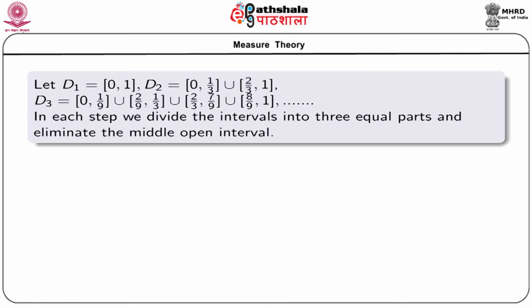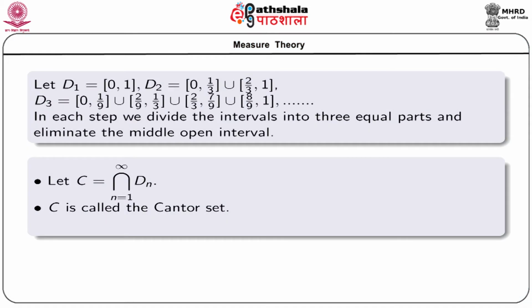So, what we are doing? In each step we are dividing the intervals into 3 equal parts and we are eliminating the middle open interval. Let us define C as the intersection of all these sets Dn. Then C is called the Cantor set.